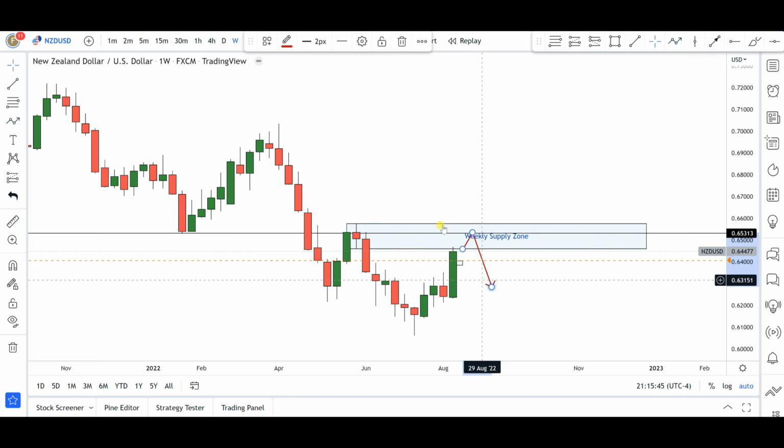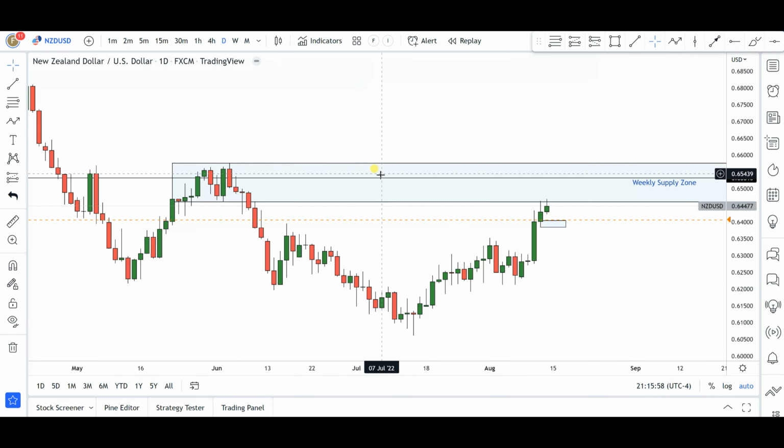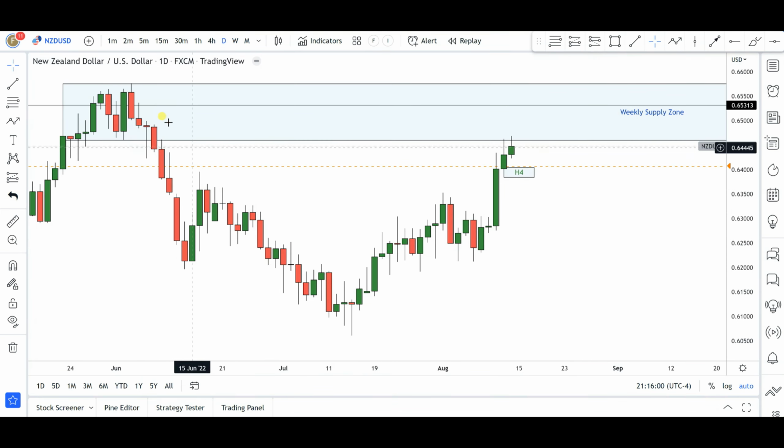So let's see if we are going to maybe get that push to the upside to form the high of the week, from where the bears might come into these markets to start pushing these markets again to the downside. Okay, that's what I can see right now from the weekly time frame. Now, if we go into the daily time frame, quite similar again, some form of inverted head and shoulder. Okay, obviously some form of demand zone in this area on the daily time frame, and right now price is dipping into that particular weekly supply zone area. So let's see how it goes.